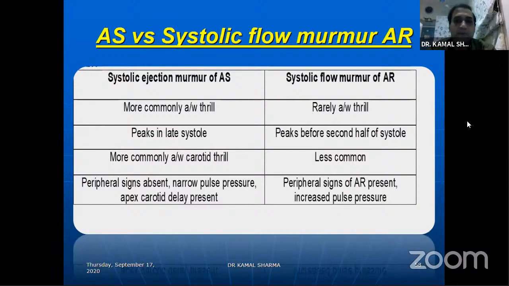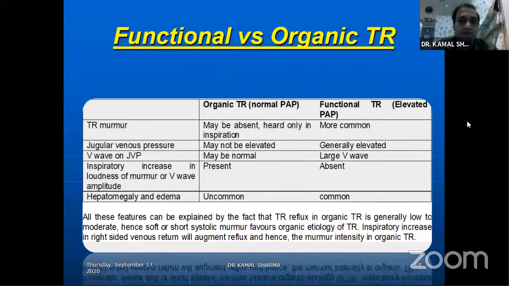AS versus systolic flow murmurs of AR is another differential. You have a severe AR and then you have a mid-systolic flow murmur. These are rarely associated with thrills. The thrill will tell you that you're dealing with an AS. It peaks in late systole, while early peaking is common in patients with AR-associated mid-systolic flow murmurs. Aortic thrill goes in favor of AS, and peripheral signs are absent, while you'll definitely find peripheral signs of AR in patients who have systolic flow murmurs of AR.